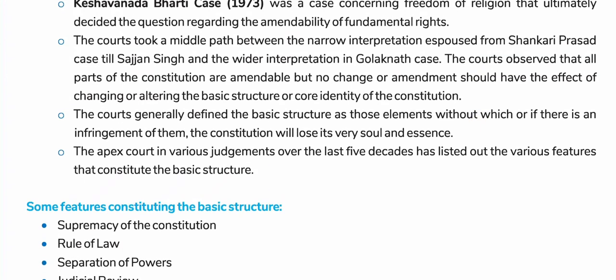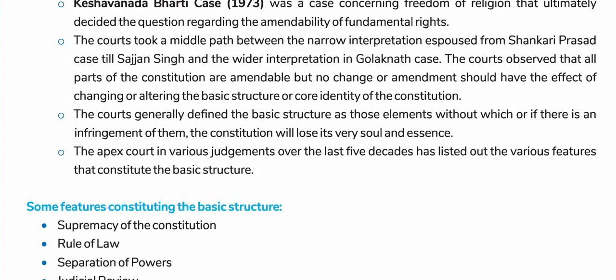The court observed that all parts of the Constitution are amendable, but no change or amendment should have the effect of changing or altering the basic structure or core identity of the Constitution. The court generally defined the basic structure as those elements without which, or if there is an infringement of them, the Constitution will lose its very soul and essence.